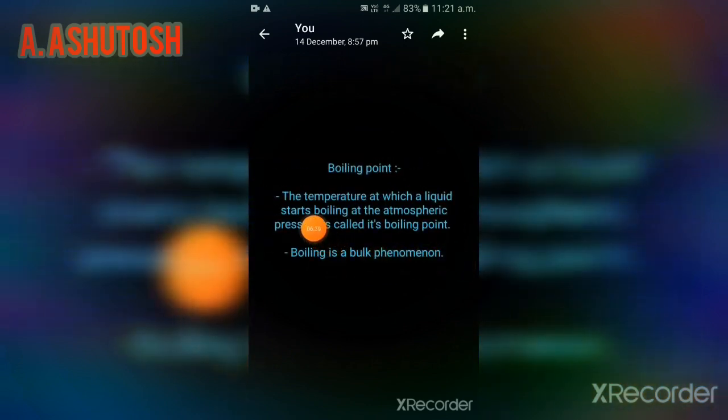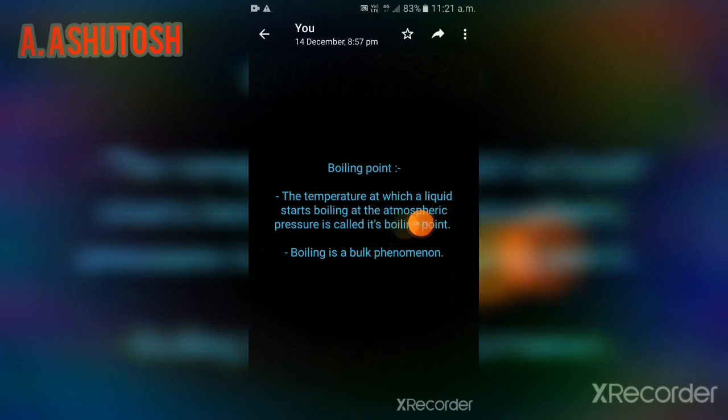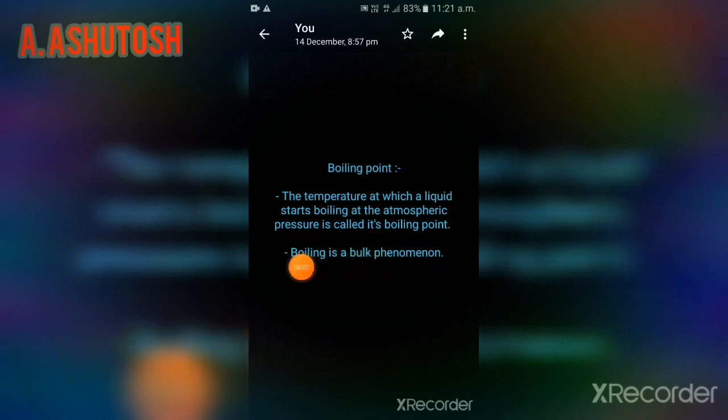Then boiling point. The temperature at which a liquid starts boiling at atmospheric pressure is called its boiling point. And the second point is boiling is a bulk phenomenon.